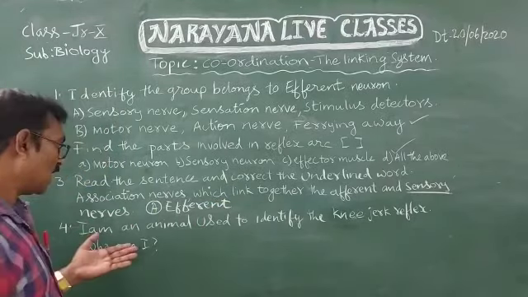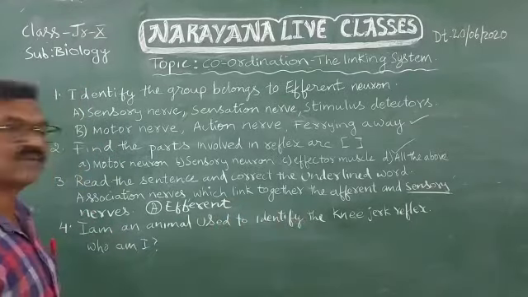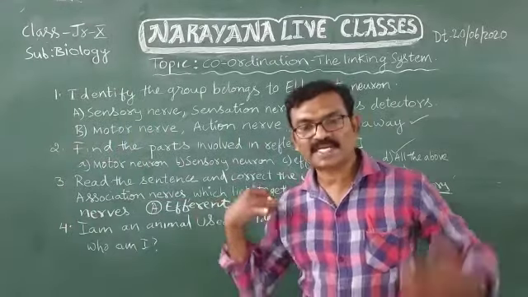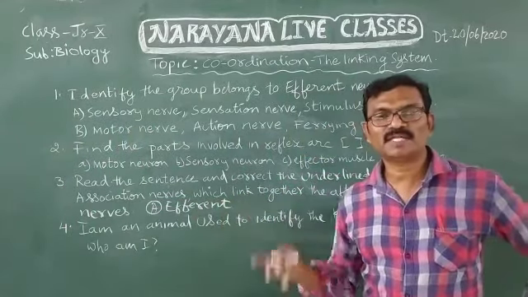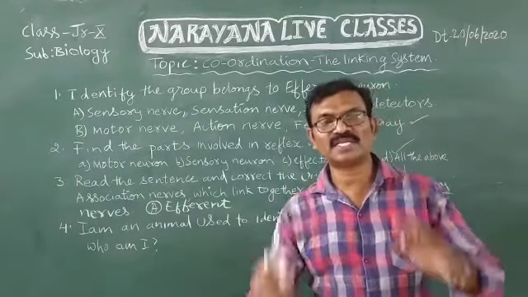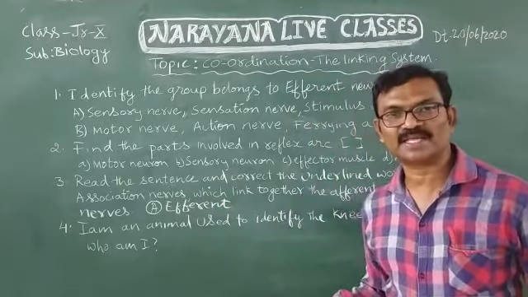Now the fourth one: I am an animal used to identify the knee-jerk reflex. Who am I? Which animal is used to identify the knee-jerk reflex? Scientists conducted experiments to find out the knee-jerk on a monkey. So the answer is monkey.